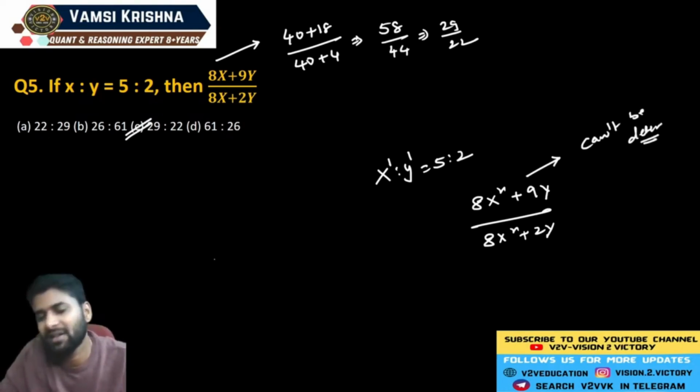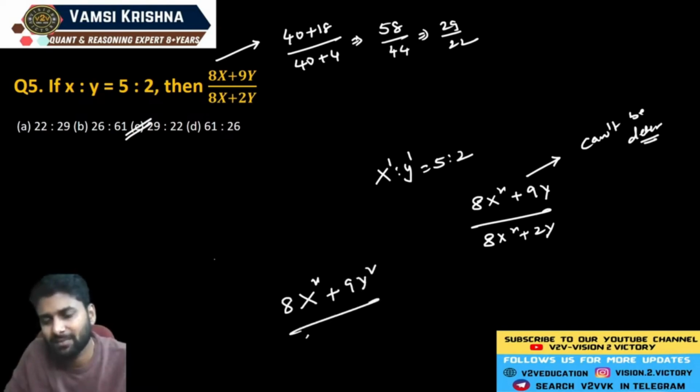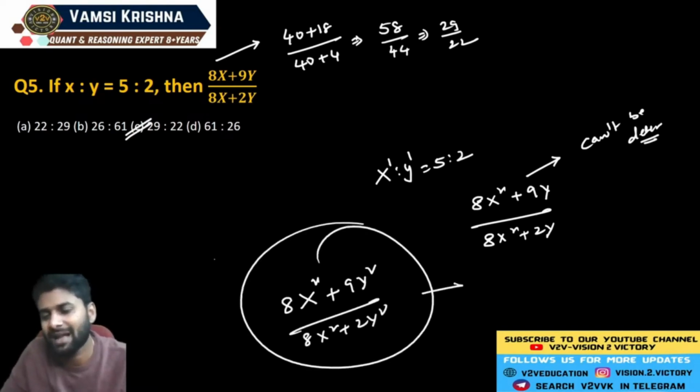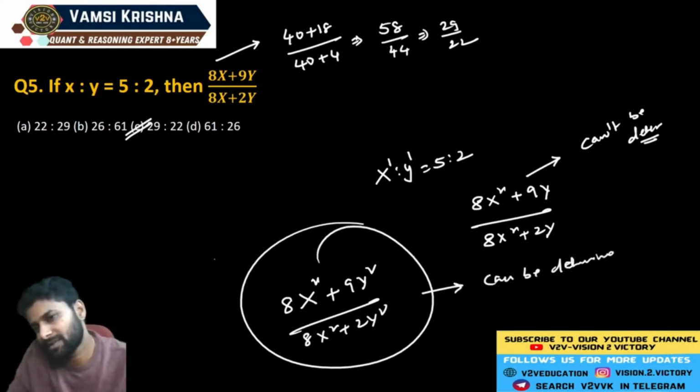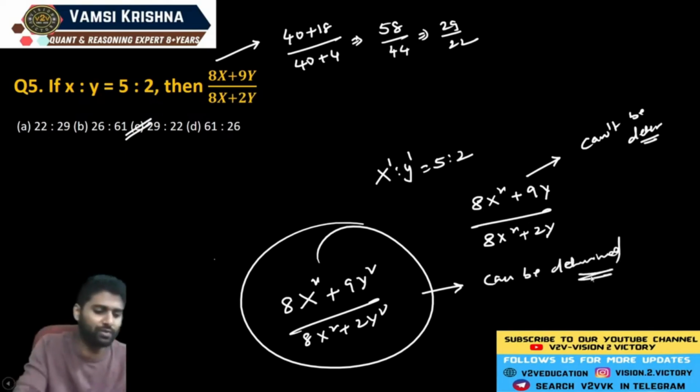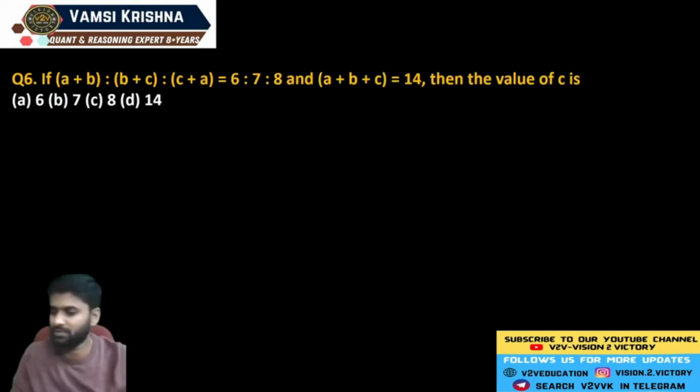Why? Because the x and y coefficients are completely different. If the same question, for example, 8x square plus 9y square divided by 8x square plus 2y square, here the coefficients are same, then the answer can be determined. So try to understand this concept properly. Then you can save your time in the calculation part. Go through the next question.